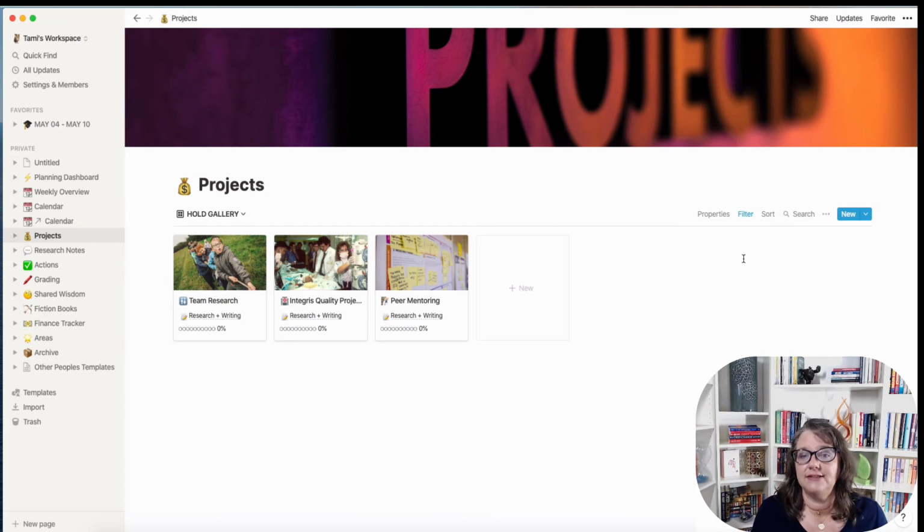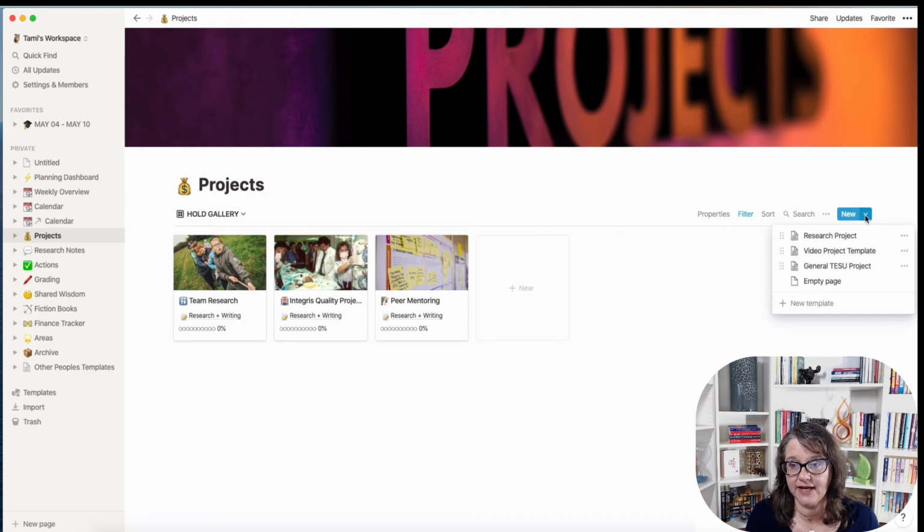So if I want to create the template, let's say you're ready to create a template, and this may be classes, and so each class is a project. You can go over here to where it says new. There's actually two ways to do this. I like the new function in the little drop down arrow, and it says new template. So that's what I would select.